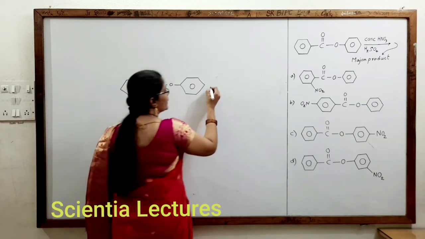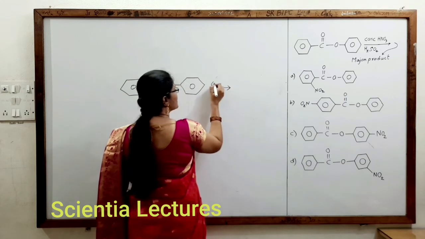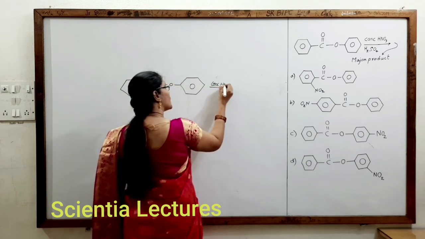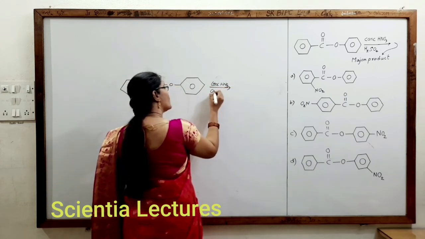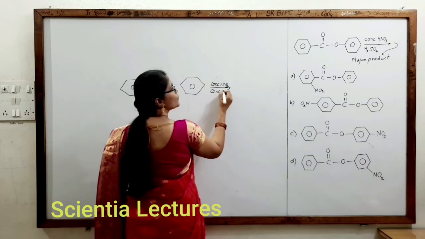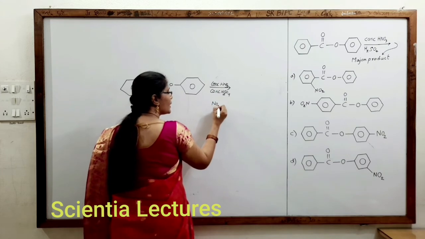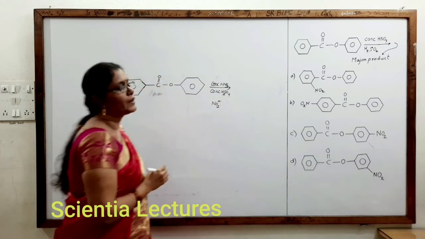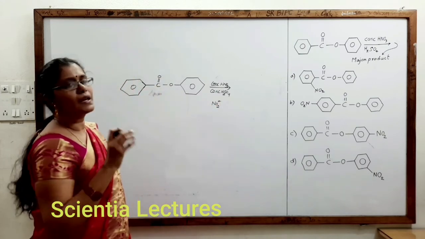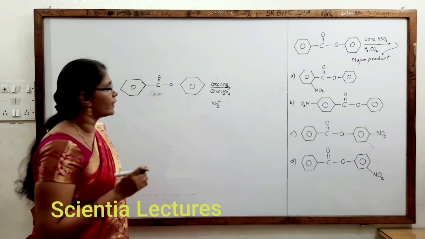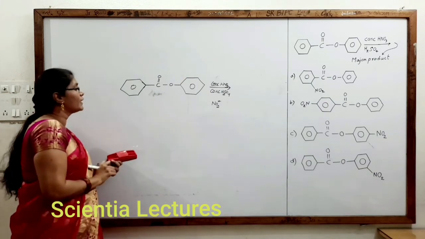Here we have to check the nitration of this. In the presence of concentrated HNO3 and H2SO4, we all know it forms the nitro group as the incoming electrophile. Now, what is the incoming electrophile in this case? NO2 plus. Where should it be bonded? We say question mark to get a major product. Now, look at the board carefully.